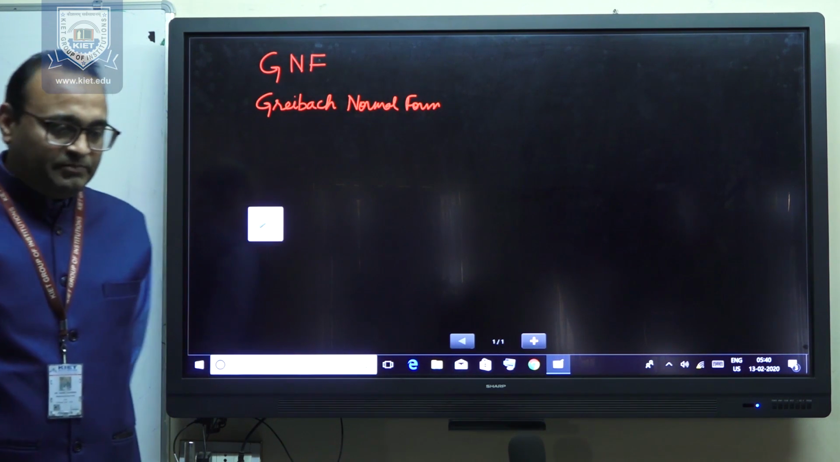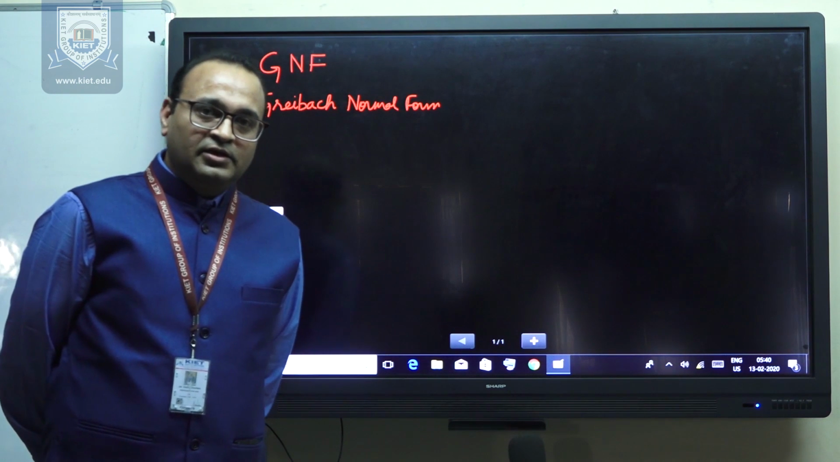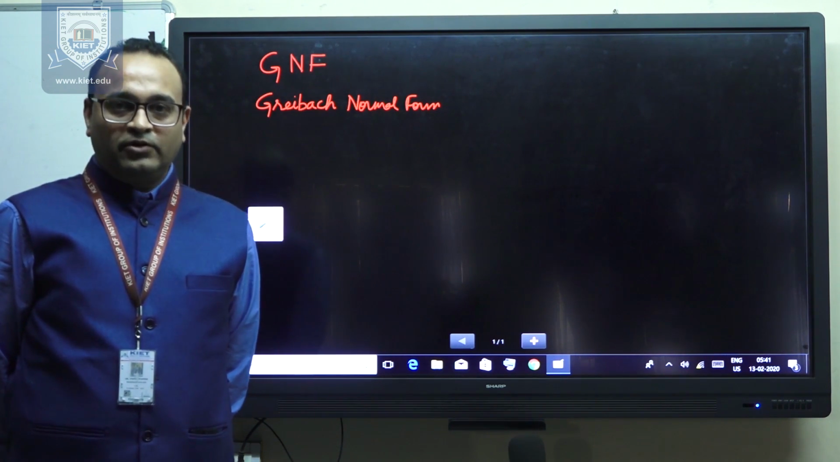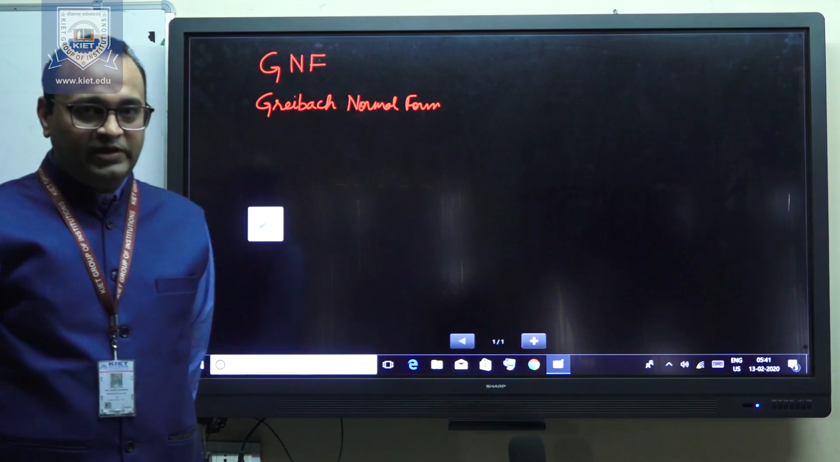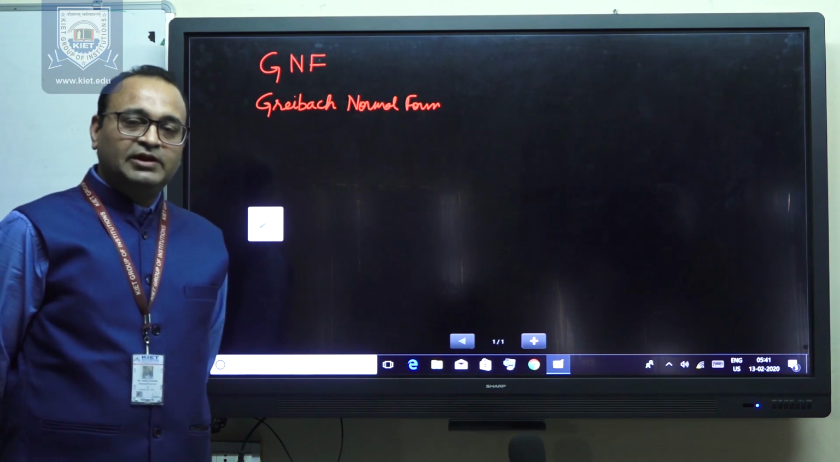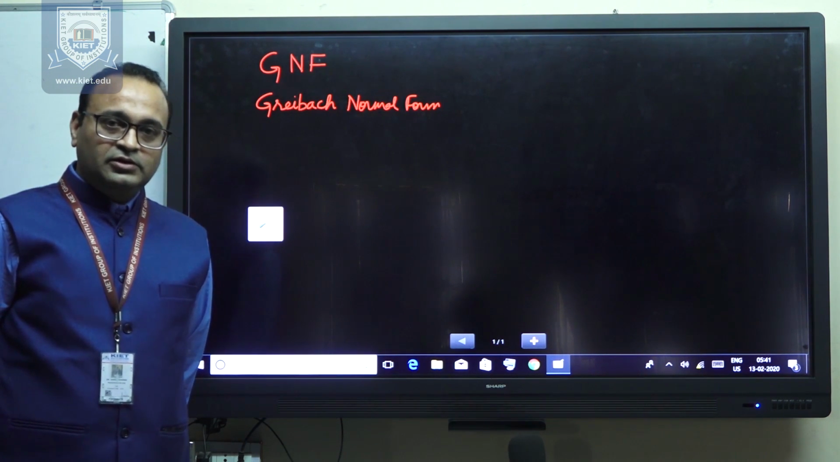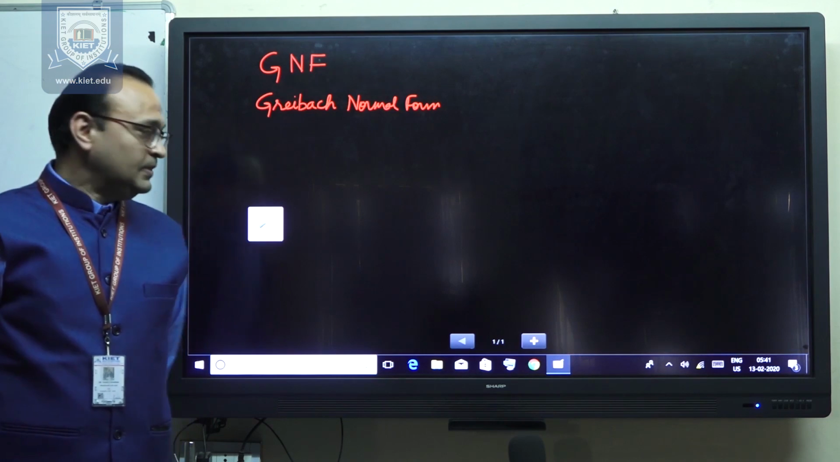Like in the previous lectures, you have seen that Chomsky normal form is one of the very important normal forms for context-free grammar. In a similar way, here we will see that Greibach normal form is also very much useful to convert context-free grammar.